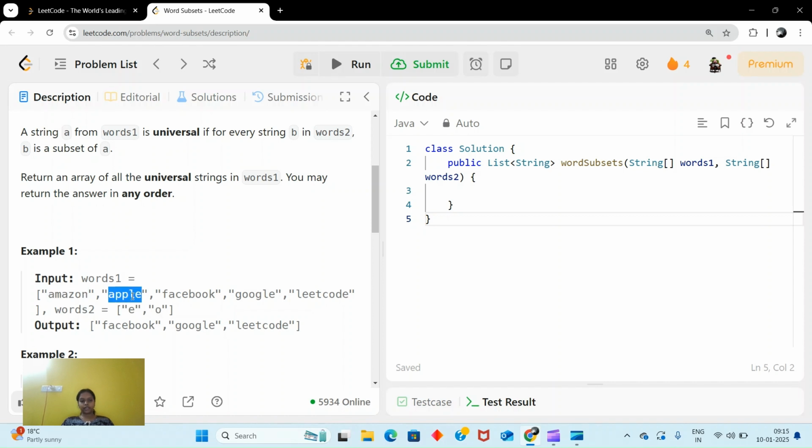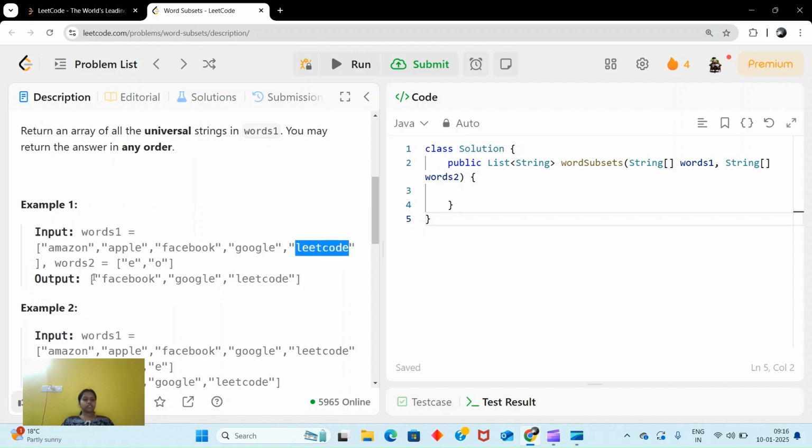Let's say Apple. In Apple E is there but O is not there. In Facebook we have E, we have O also, right? So this is a universal string because both are subsets of it. Also Google is universal and Leetcode is universal. So you can see the output: Facebook, Google and Leetcode.